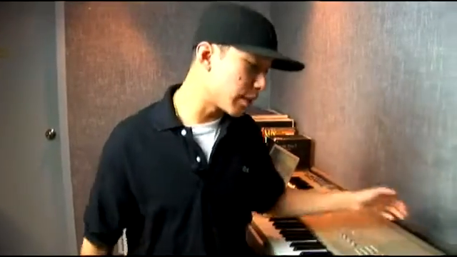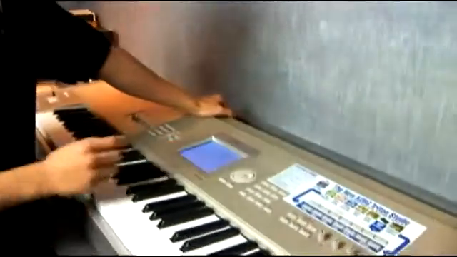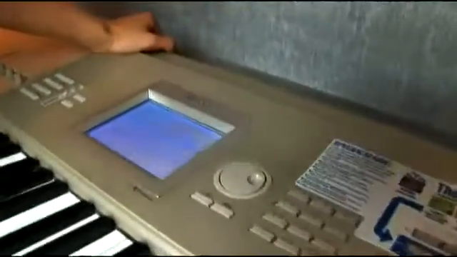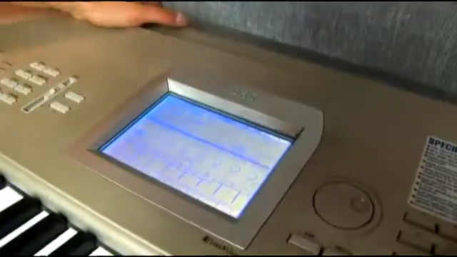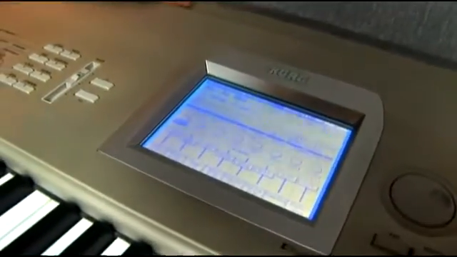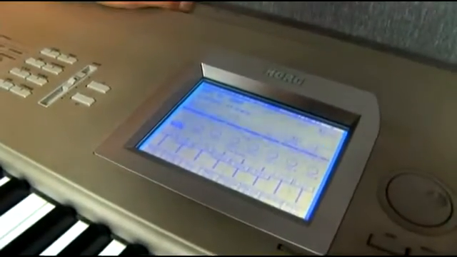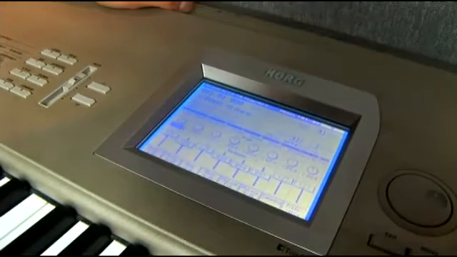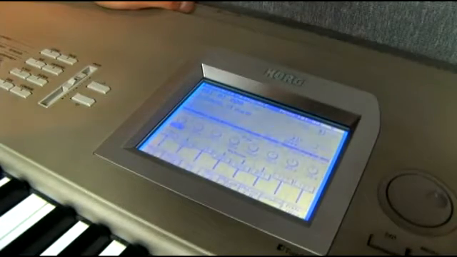The next part I want to show you on the Triton sequencer is the mixer tabs. The mixer tabs are basically just their own mixer. It splits the 16 tracks into 2 panels with 8 tracks on each of them. Within these panels, you can affect the panning and the volume of each of the tracks.